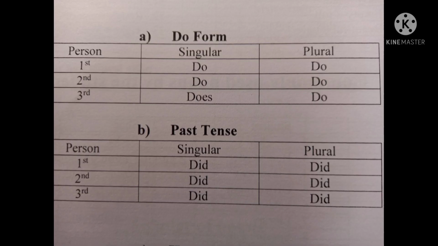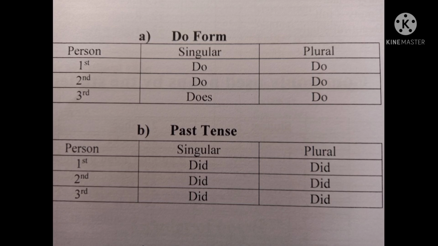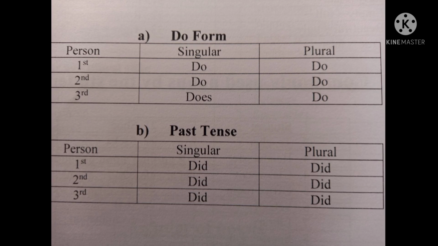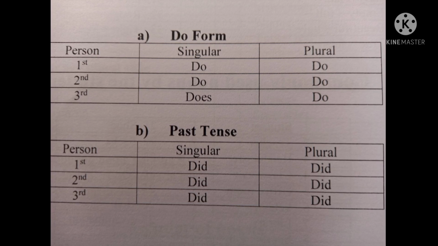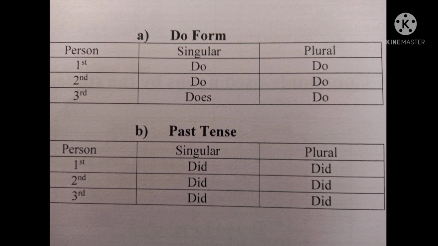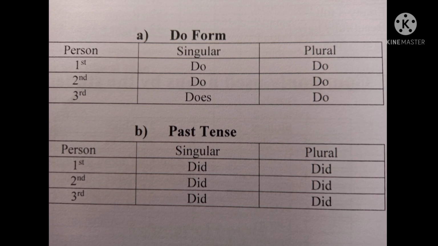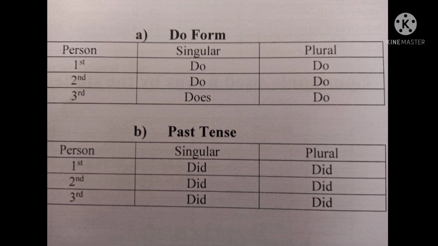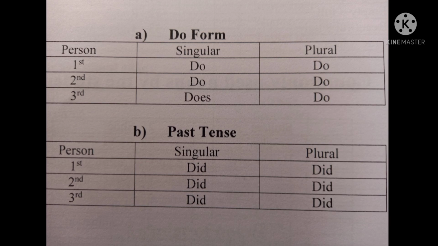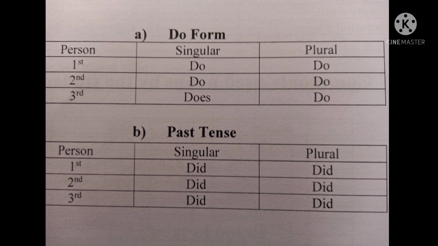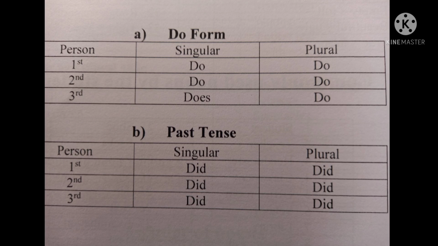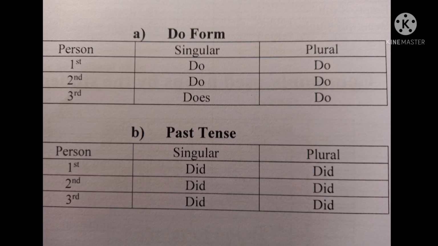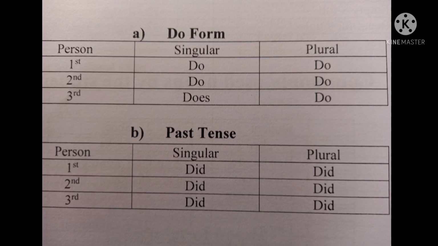Let's start with the second heading, that is do form under auxiliary verbs or helping verb. Under do form, first person singular is do, plural is again do. Second person singular is do, again plural is also do. Only the difference is third person singular.